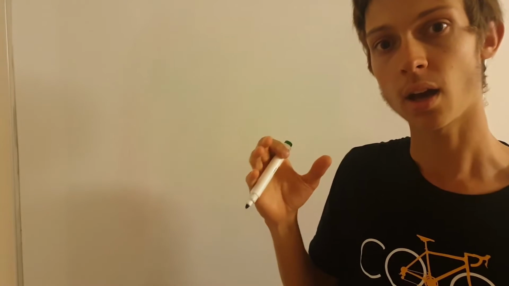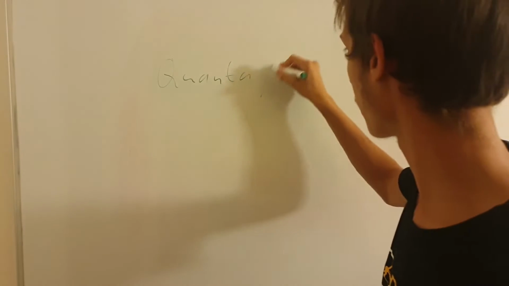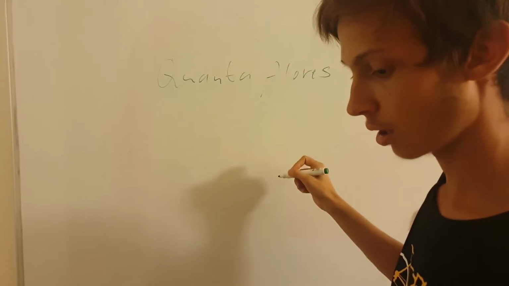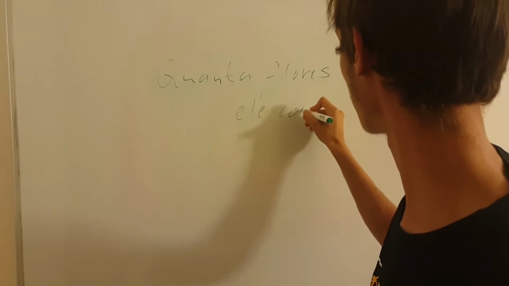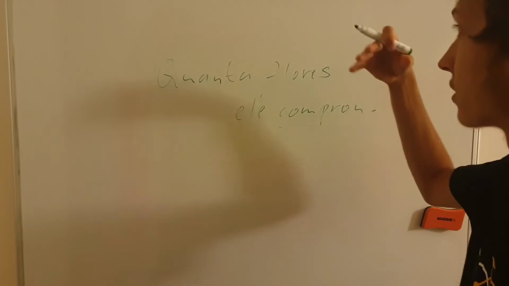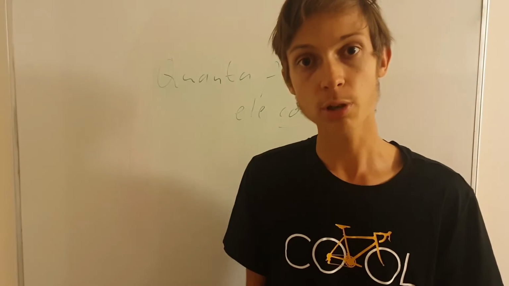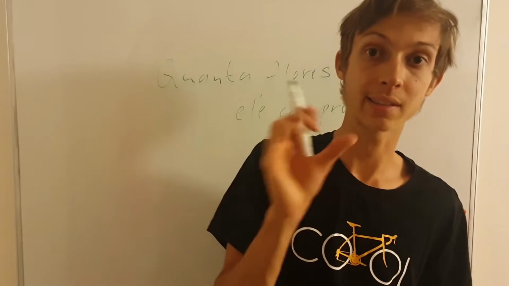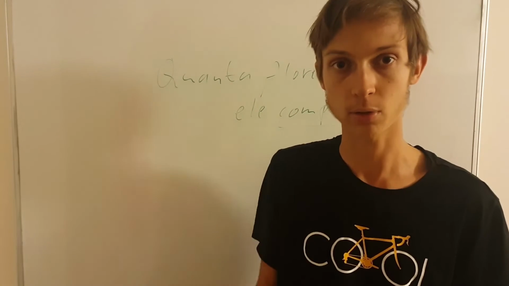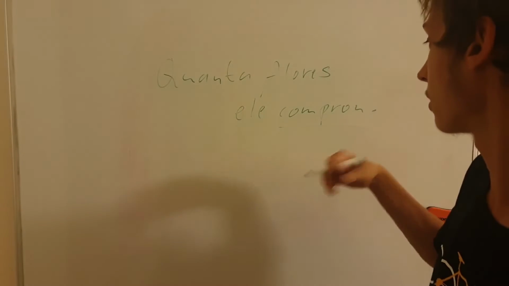Greetings, let's do a quick video with a sentence in Portuguese where past tense actually appears. Alright, so the sentence I'm going to use is namely "cuántas flores ele compró." And the entire idea is about this word, which I will be talking about. The sentence basically means how many flowers did he buy. It's a very simple sentence, but it beautifully shows how the simple past, which is exactly the form I'm going to be talking about today, looks in this context.